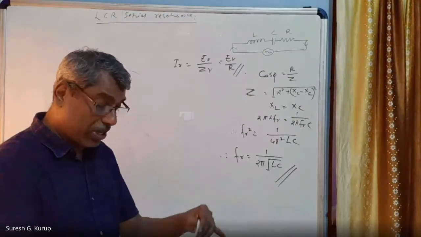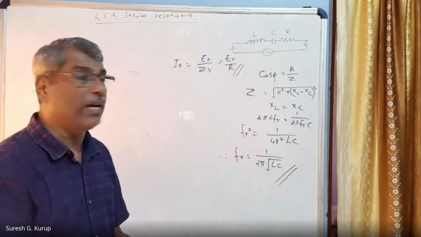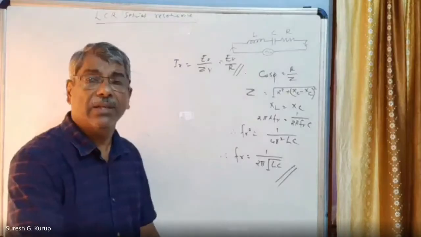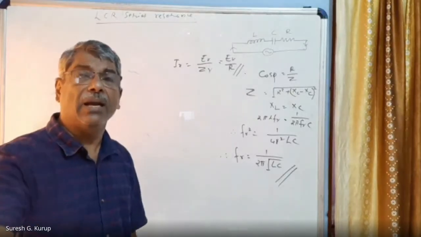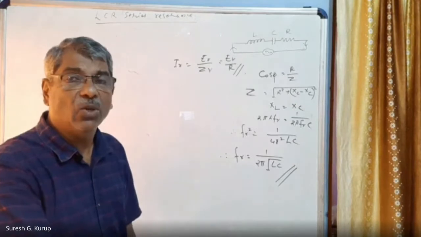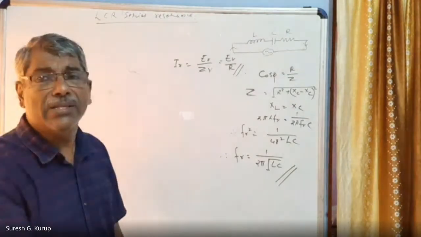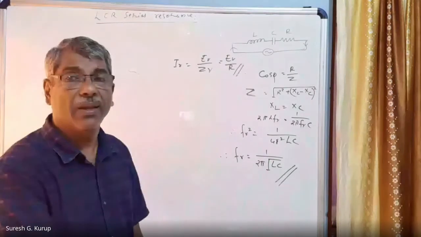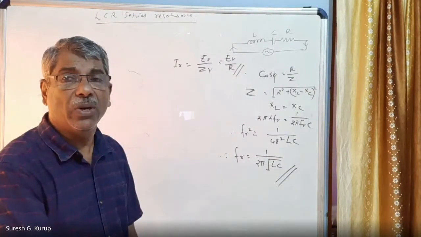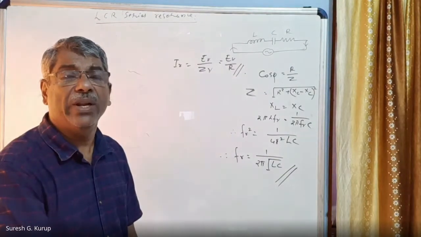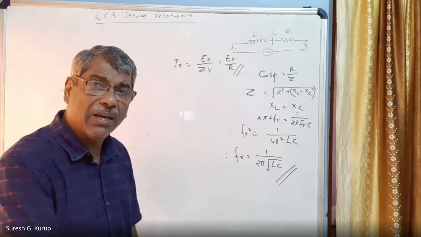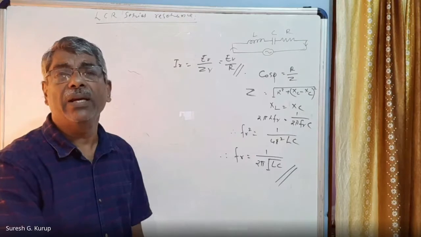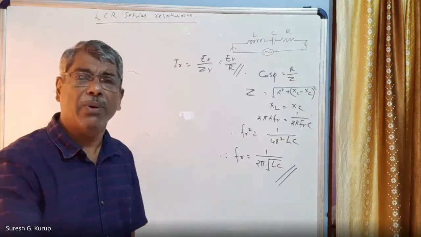One more thing you have to understand is that at resonance, as the impedance decreases, the current increases. Hence, the voltage across L and C also increases to a very high value. It becomes quite greater than the applied voltage.